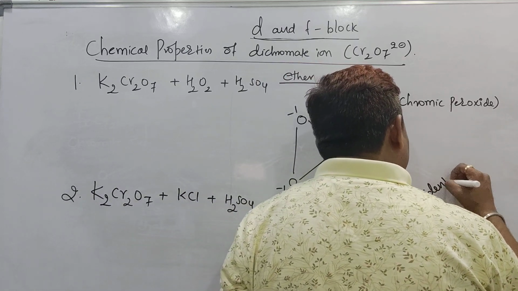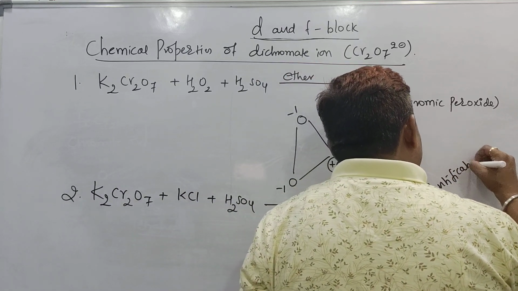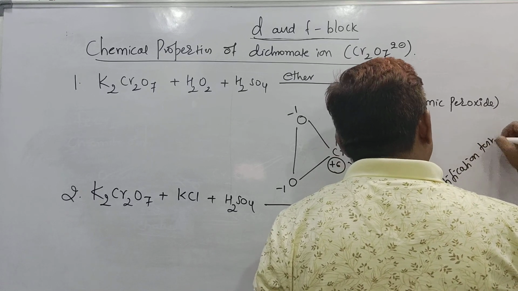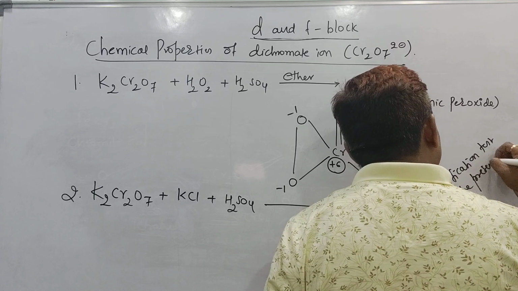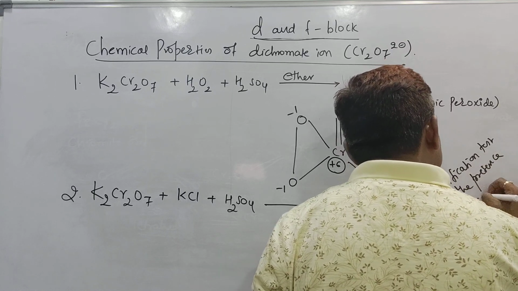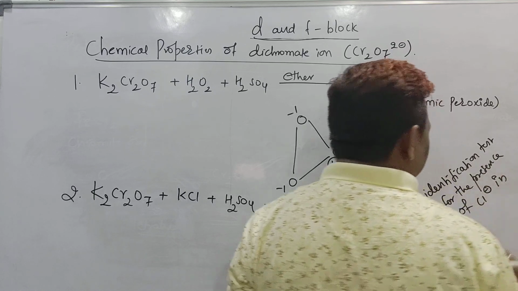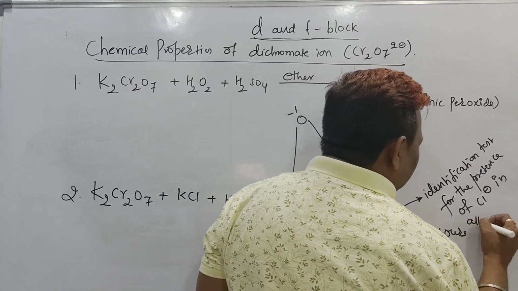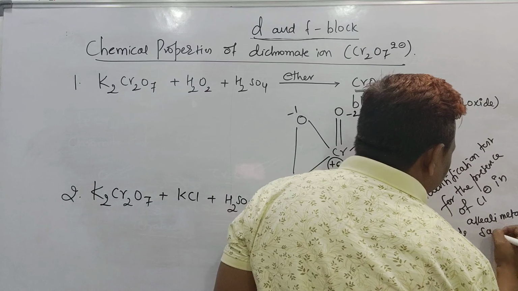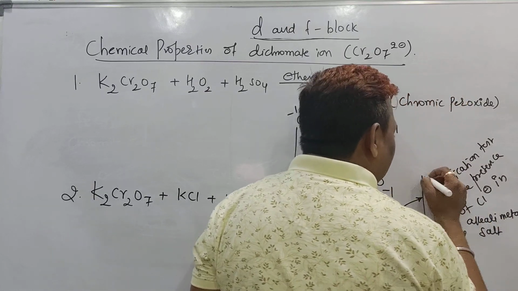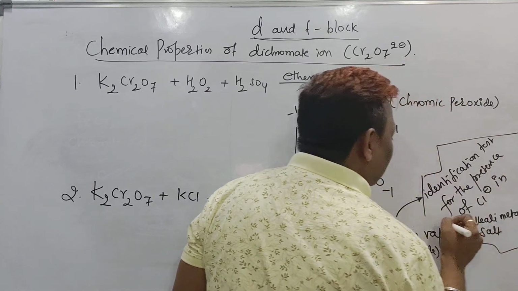It is the identification test for the presence of, listen here, chloride ion in alkali metal salt. I wrote here alkali metal salt.